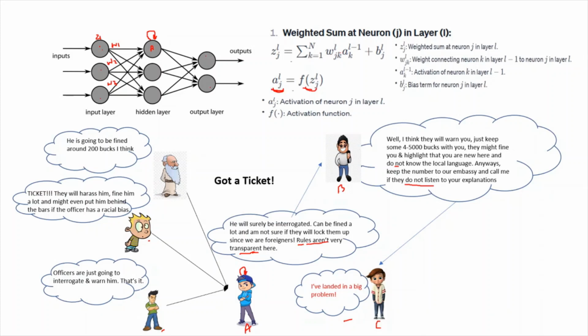Like for example, in this case, what we saw was whatever A said was the information he collected, he added the activation function, and that was actually conveyed to B, and B added his activation function on this part and added weight to this part.